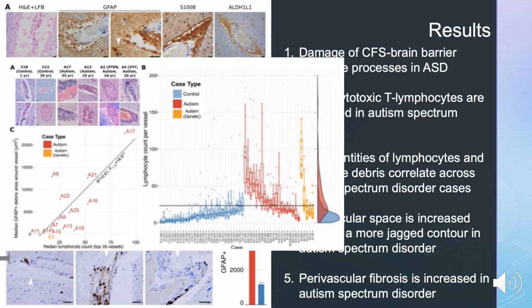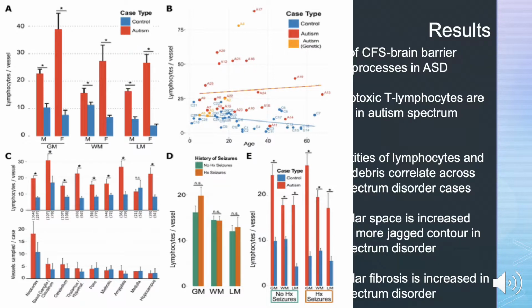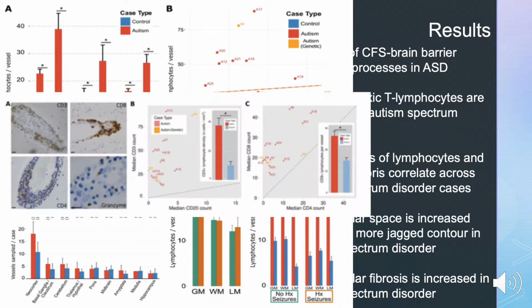Next, they looked at CD8 cytotoxic T lymphocytes are increased in autism spectrum disorder. Specifically, figure 2, shown here, shows that lymphocytes are increased in the cuffs around a subset of vessels, and their numbers correlate to the quantity of perivascular GFAP plus membranous blebs across ASD cases. Figure 3 elaborates on this and shows that perivascular cuff lymphocytes are increased across brain regions as well as compartments and ages in ASD. Lastly, figure 4 shows that CD8 plus cytotoxic T lymphocytes were predominant in the focal perivascular cuffs in ASD brains.